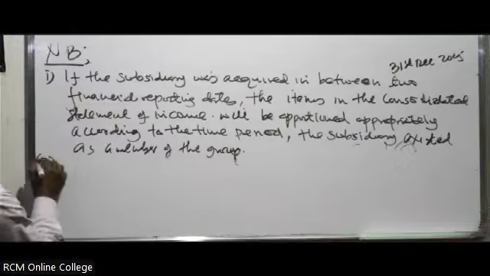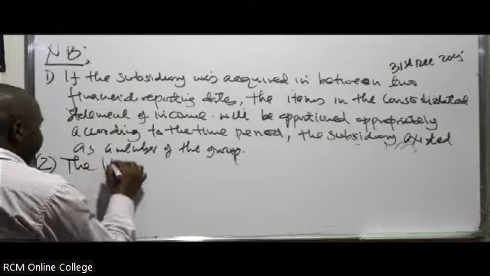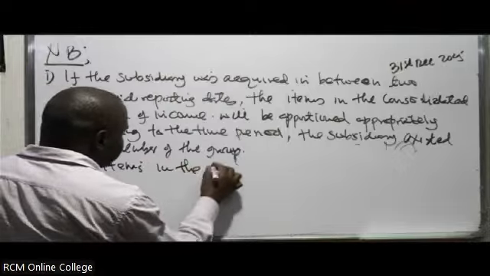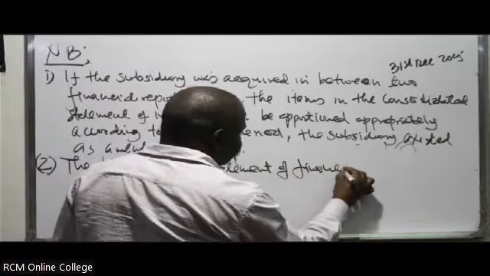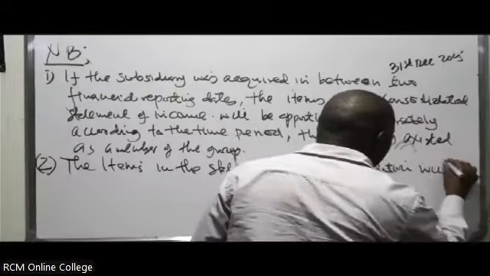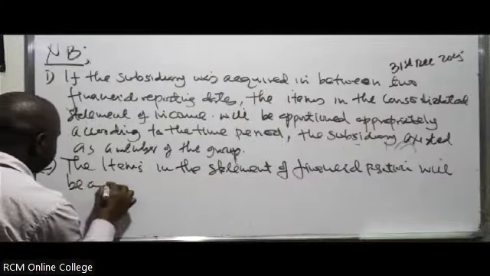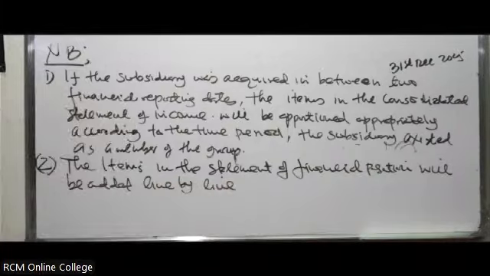So number two. What about number 2? In this case, the items in the statement of financial position will be added line by line, without apportionment.